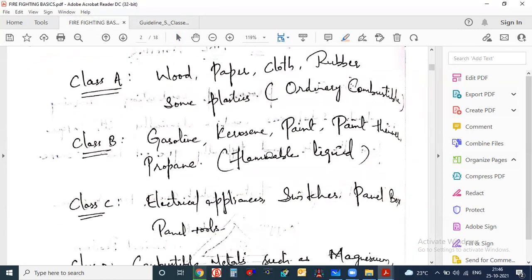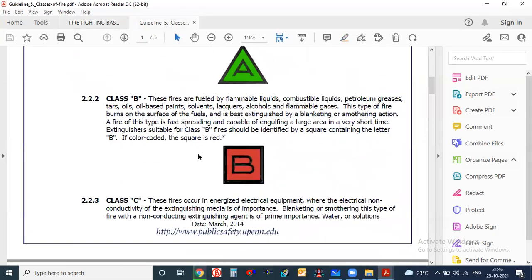Class B is flammable liquid, like gasoline, kerosene, paint thinner, or any flammable liquid industries. Mostly where you are keeping storage of flammable liquid, you will find that a red square is given. A red square means this is a class B fire.